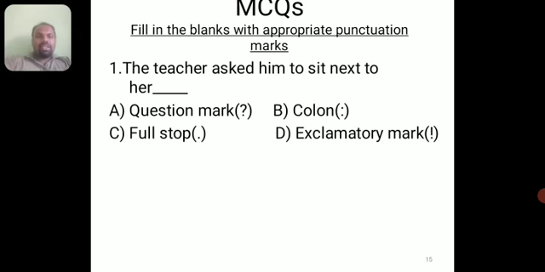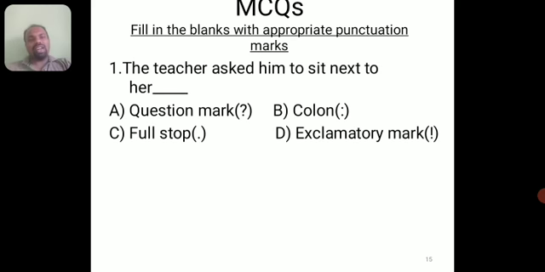Let's see multiple choice questions. Fill in the blanks with appropriate punctuation marks. Here you have to fill the blanks by using the correct punctuation marks. The teacher asked him to sit next to her. First look at the sentence, whether it is a sentence, a question, or an exclamation. You have to look at the sentence first, and afterwards you have to select the right option. Four options have been given: the first option is question mark, the second option is colon, the third option is full stop, and the fourth is exclamatory mark.